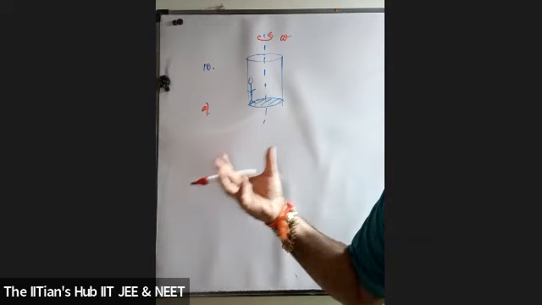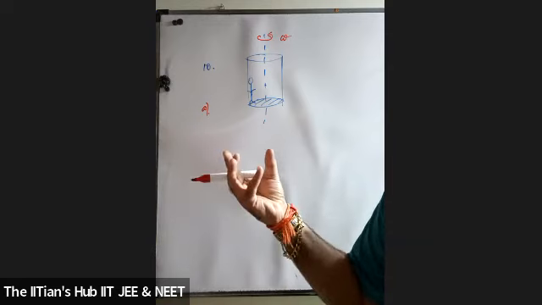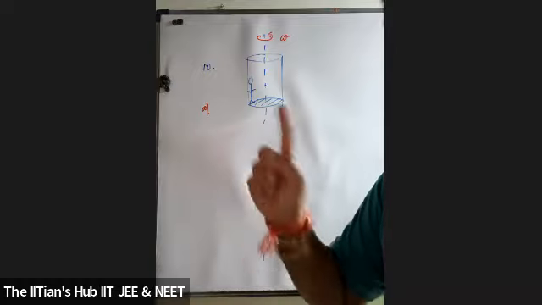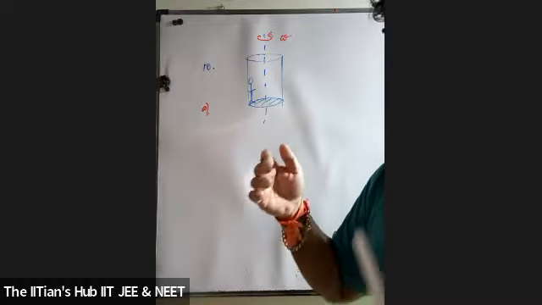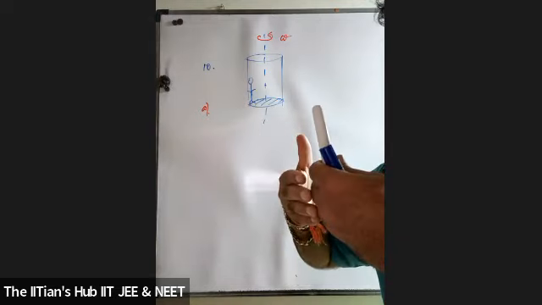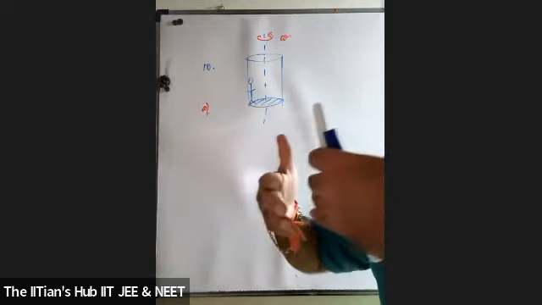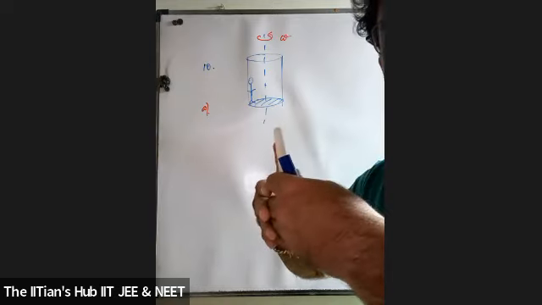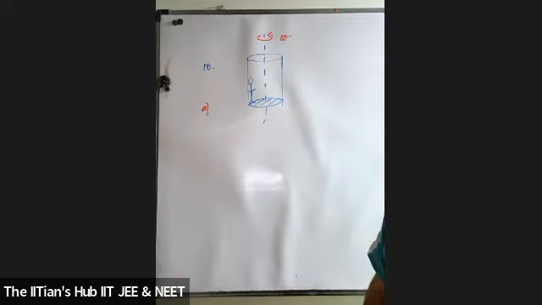Example of the clothes of a washing machine. Students, there'll be the washing machine ka drum. Have you seen the washing machine ka drum? Okay, when the drum starts rotating, what do you find out? The clothes, when the spinning effect gets reduced, what happens? You'll find that the clothes are getting a centrifugal force, and the centrifugal force is large enough that the clothes inside the drum are stuck to the wall of the cylinder.